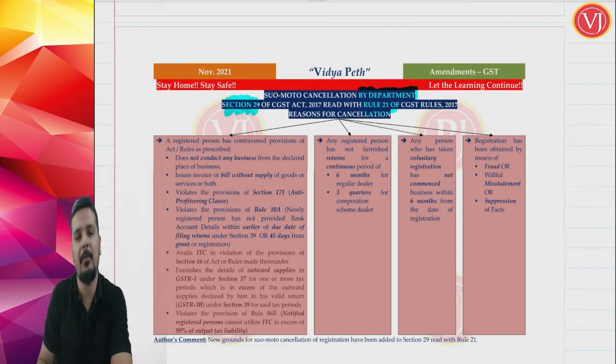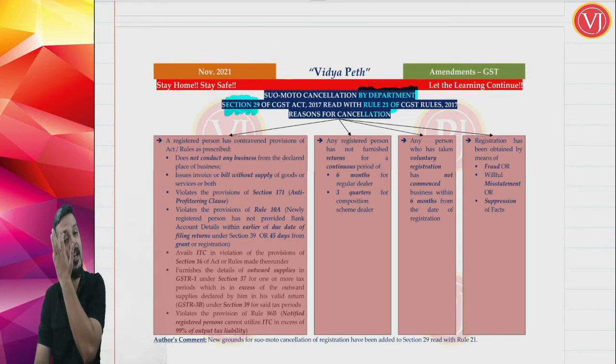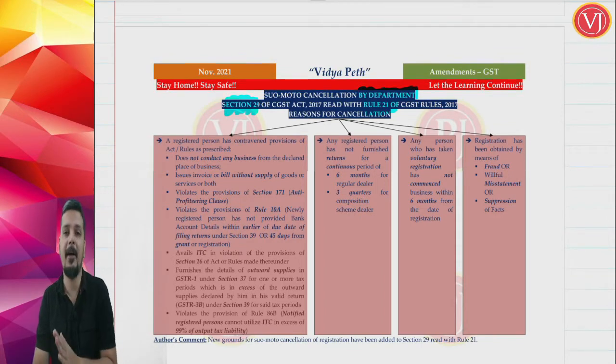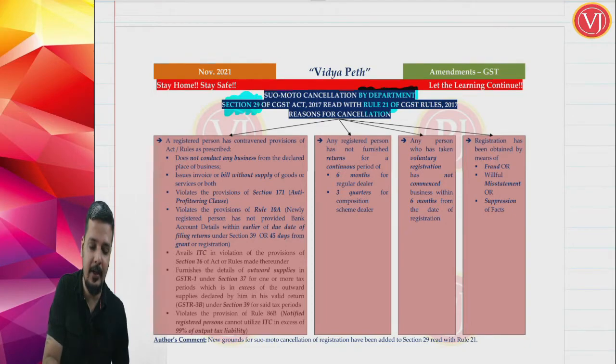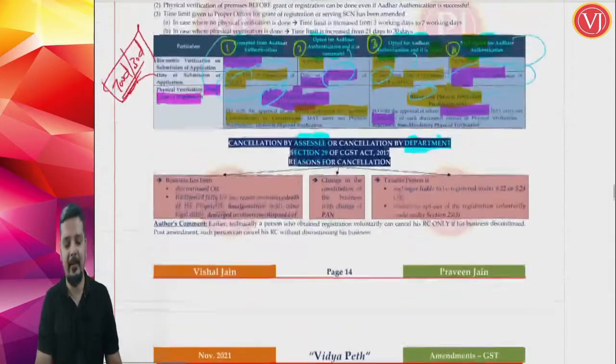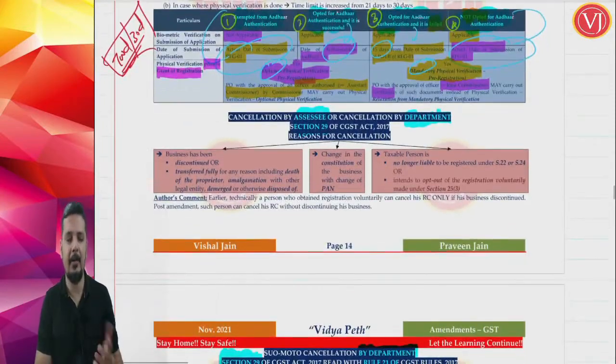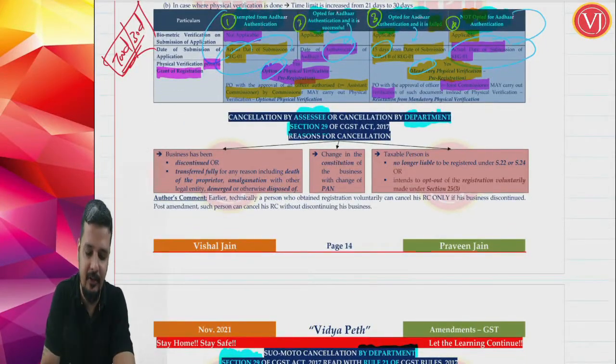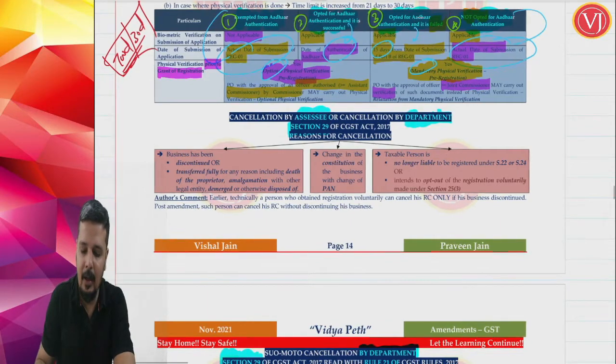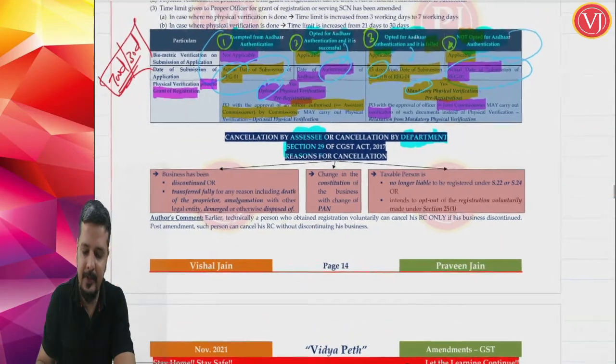Cancellation by assessee or by department, only section 29. Cancellation only and only by department, not by assessee, is section 29 read along with rule 21. Now cancellation by assessee or by department, anyone can do. That is given only in section 29, no rule is required. Now in one of the reasons they have amended it.